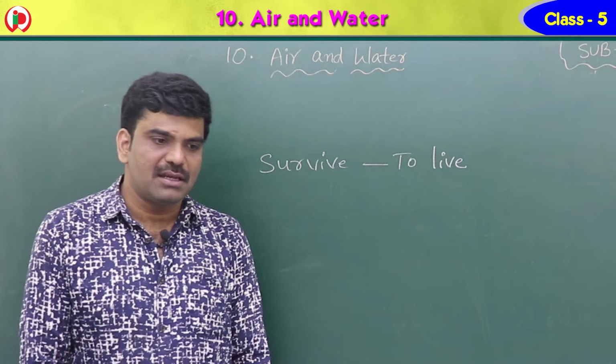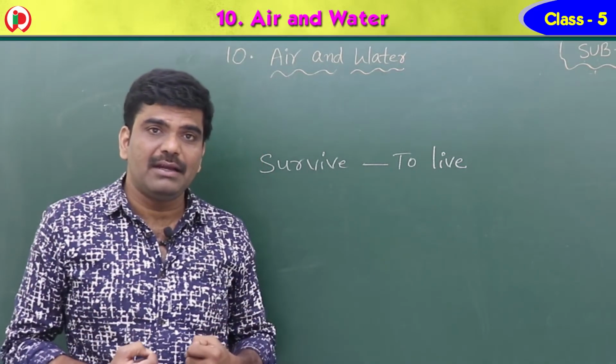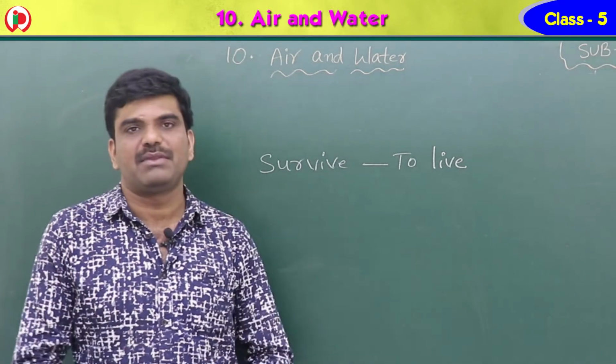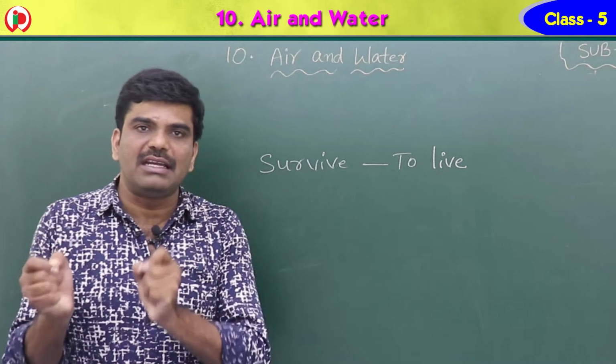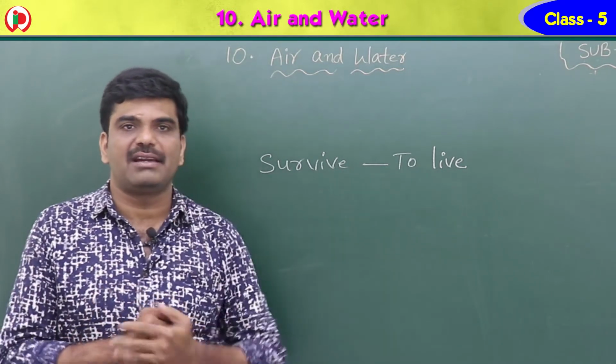Why? Because the air should enter into our body, for each and every organ, each and every tissue, each and every cell requires the air.